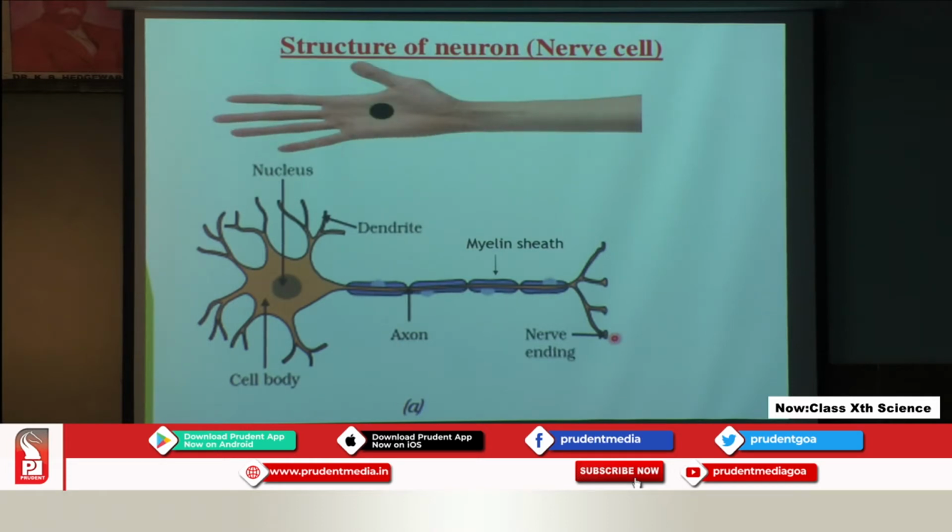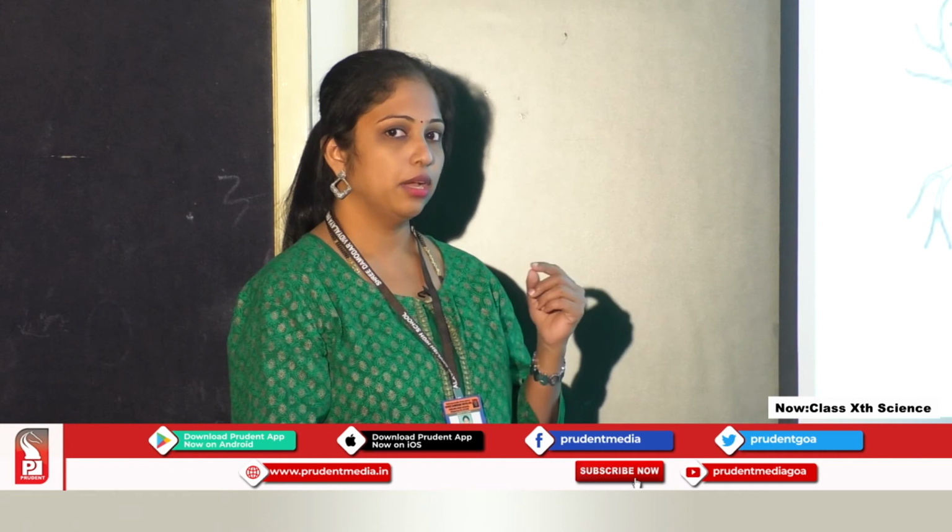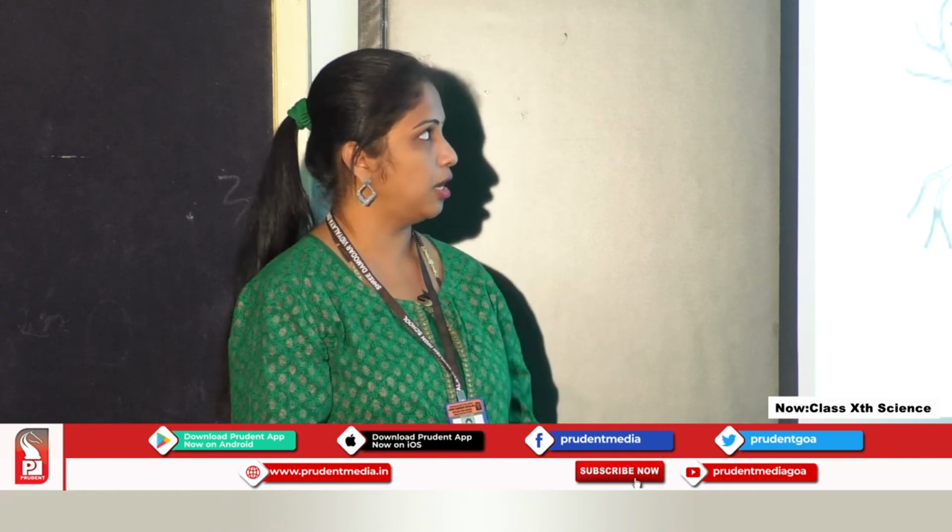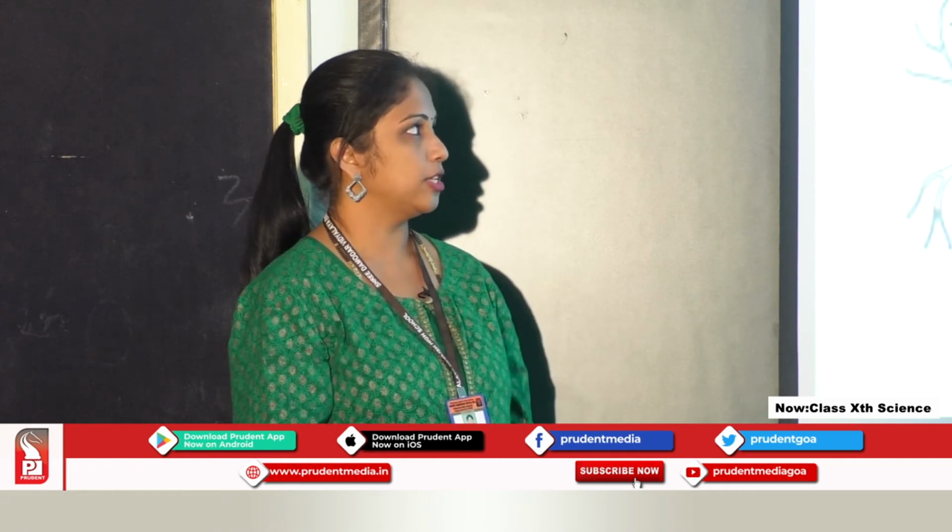Let me compare it with the hand. I have a picture of the hand here. We have a palm, which can be compared with the cell body, with the center nucleus being a dark colored structure. Your fingers can be compared to the dendrites arising from the cell body. One of the projections is a long one, which is called an axon.